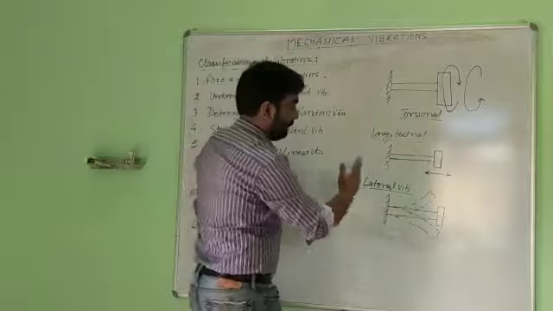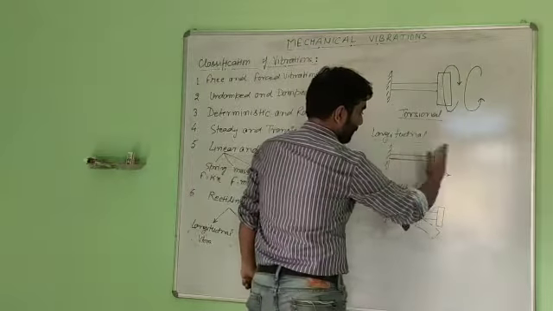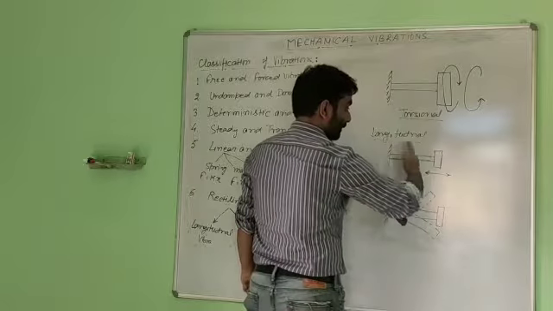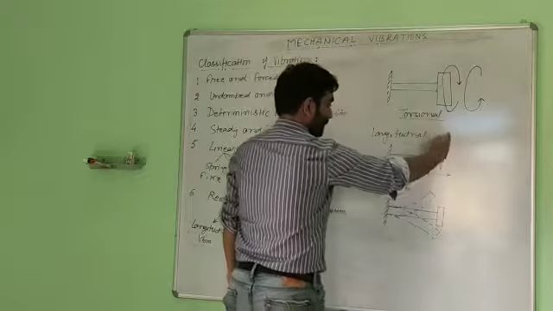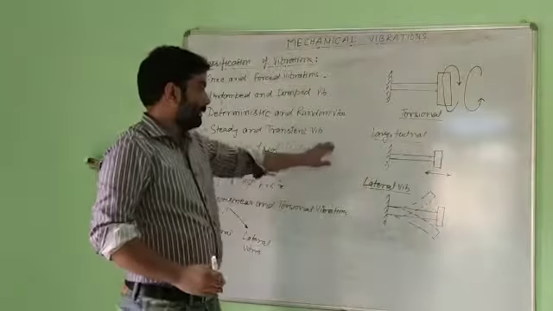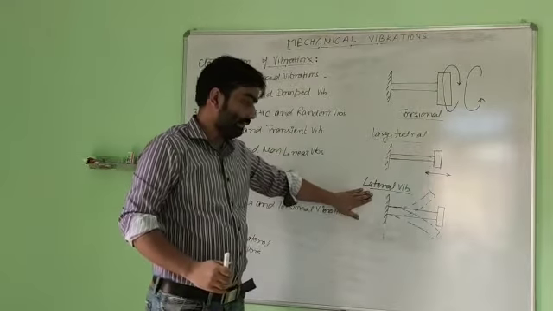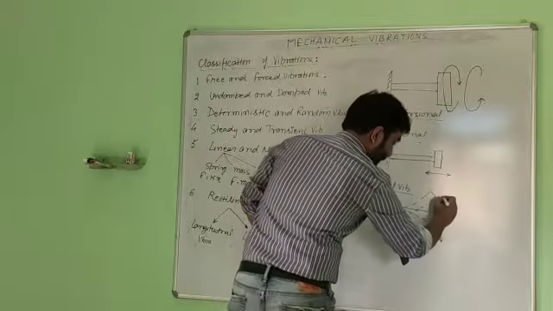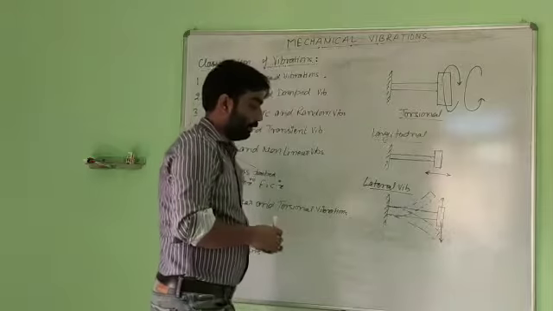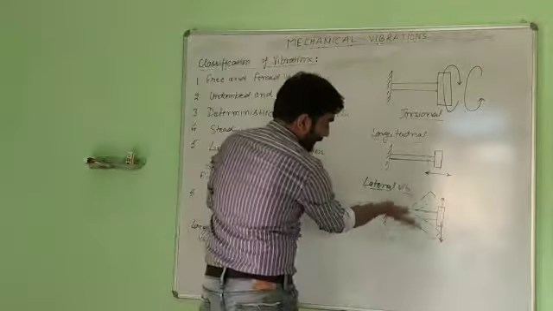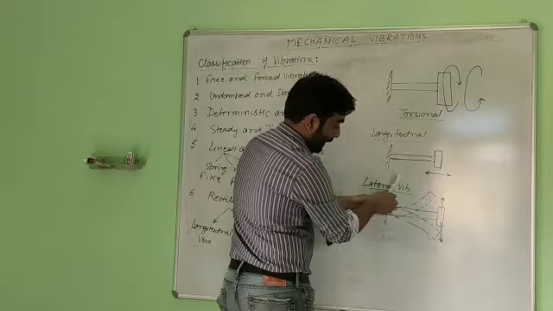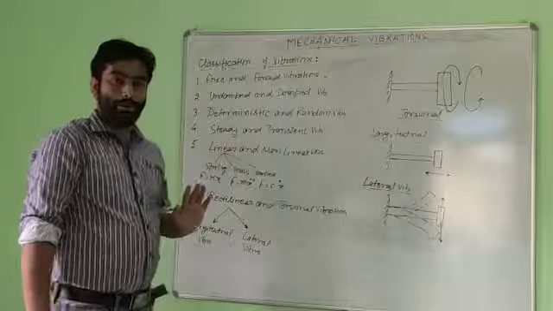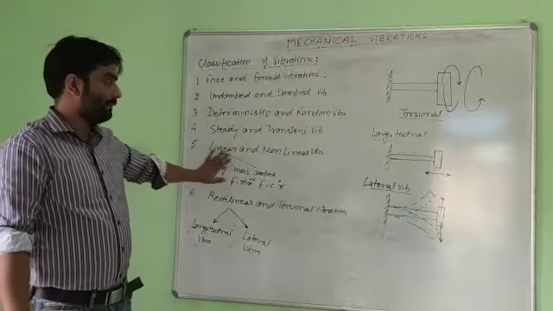In longitudinal vibration, the vibration occurs along the longitudinal axis of the member, with compression and extension. In lateral vibration, we have vibration along the lateral axis of the member. So this is the classification of vibrations.